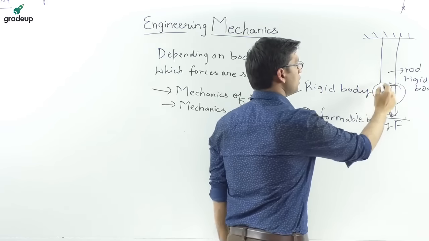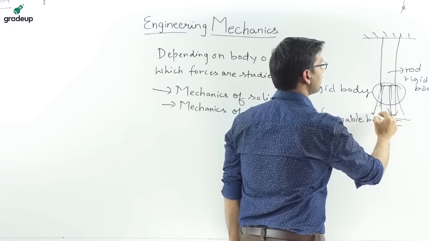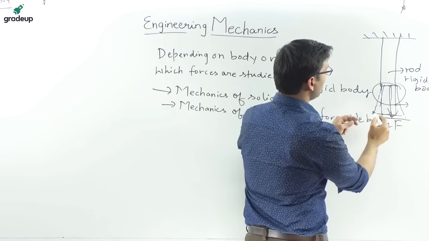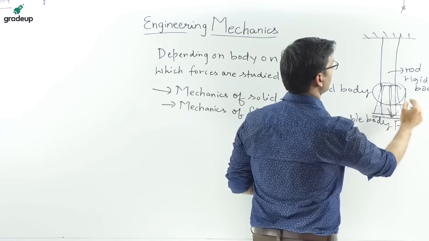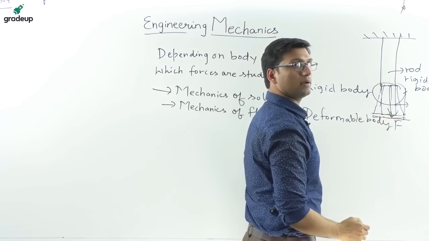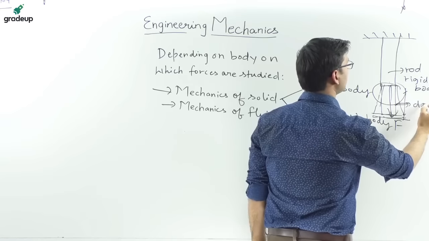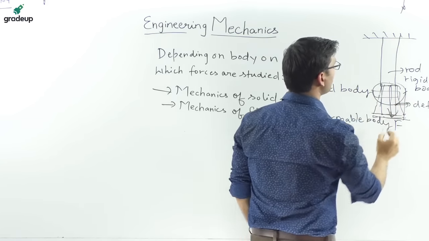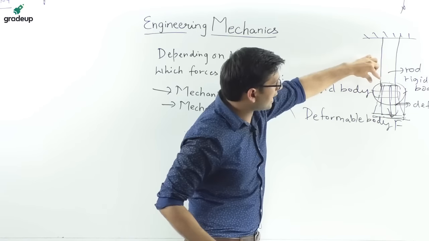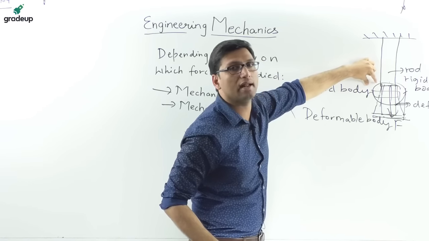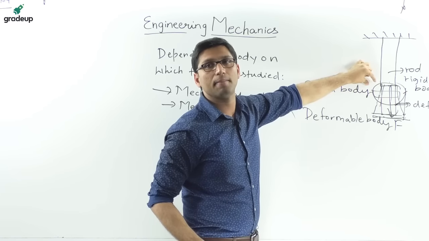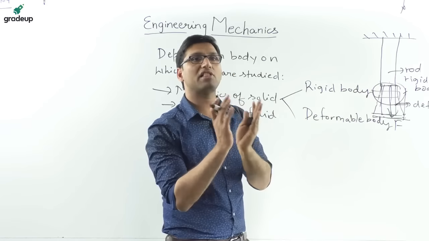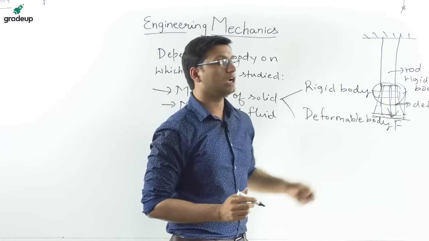But very soon, after some time, this will get deformed, and there will be a change in the shape of the body and a change in the thickness. So the block at the end will get displaced from its position, and that is called a rigid body. Due to the displacement, this rod will get deformed, and there will be a change in the shape. So that is called a deformable body.